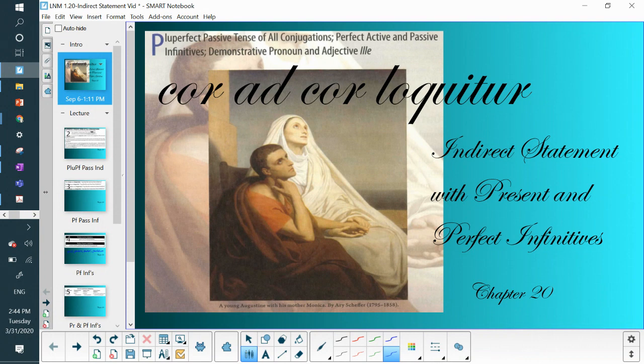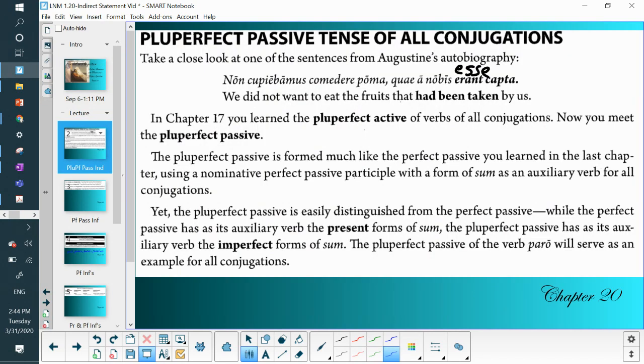All right, in this video, we're going to be talking about indirect statement, using both present and perfect infinitives. We've been using present active and passive infinitives for quite a while, but now we're adding in the perfect infinitives. Just a little reminder about the passives of the perfect system.